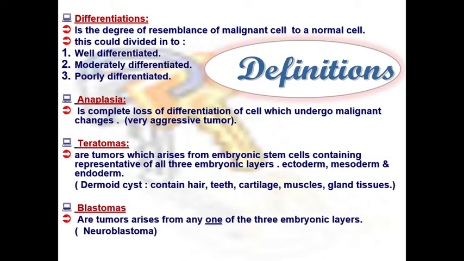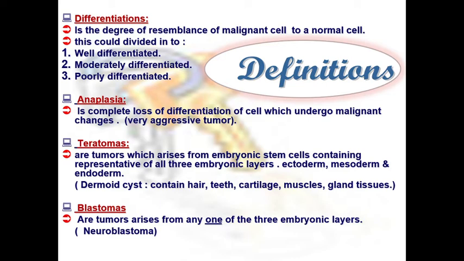The dermoid cyst is the best example of the teratomas, and it contains hair and neural tissue arising from the ectoderm. It might contain teeth and cartilage and muscle, which usually develop from the mesoderm, and glandular tissues, which are a derivative of the endoderm.